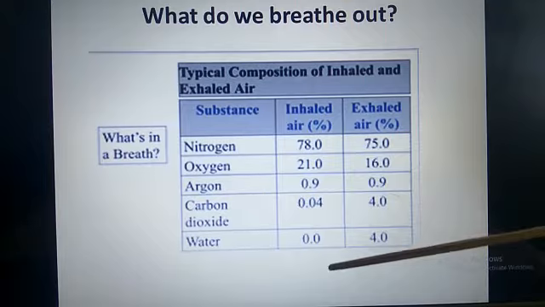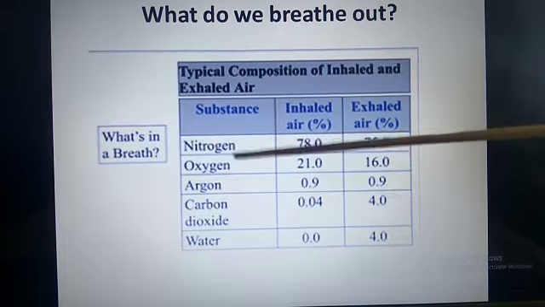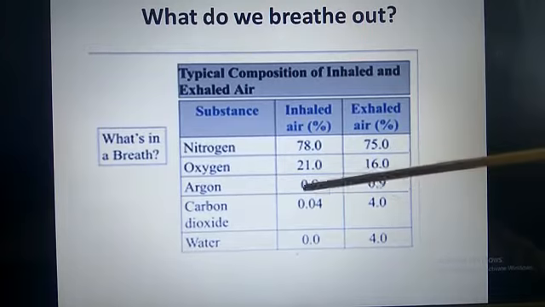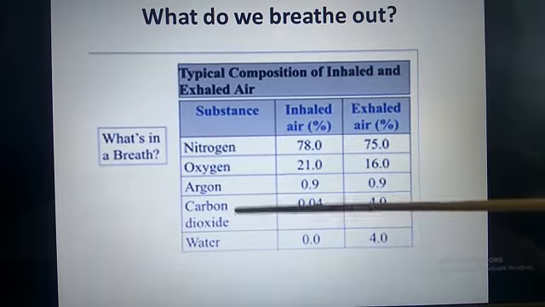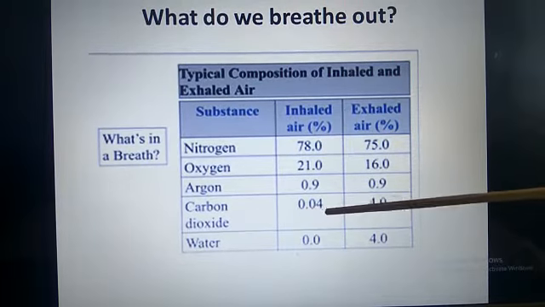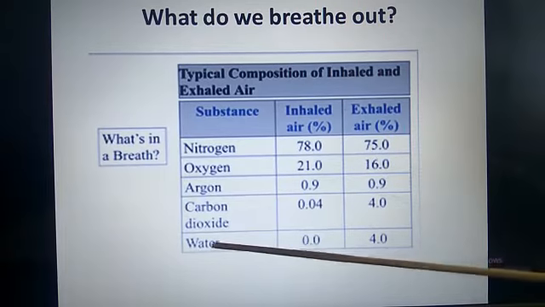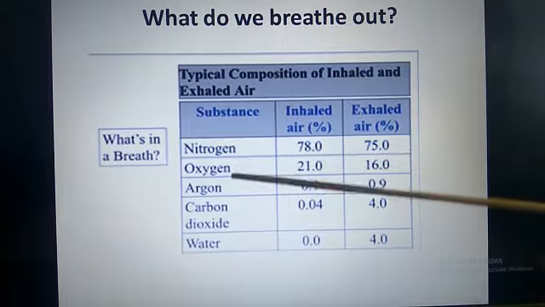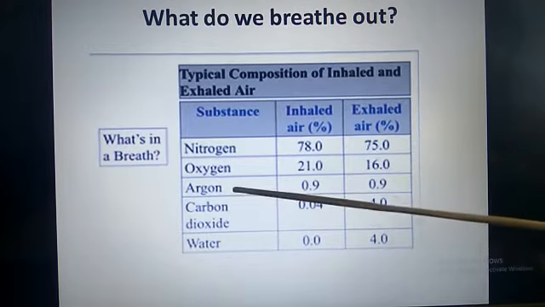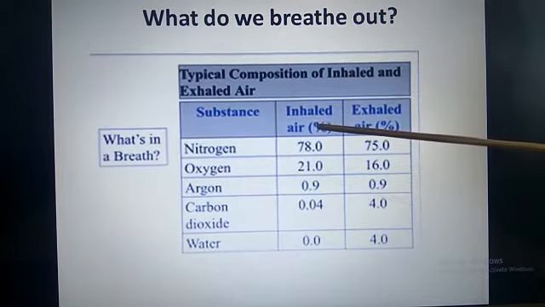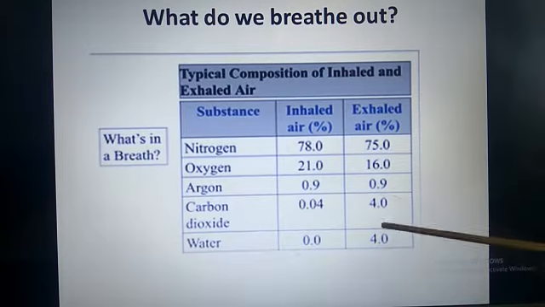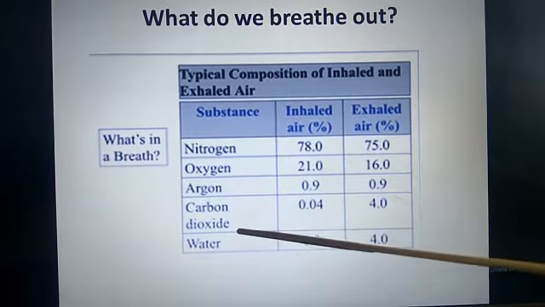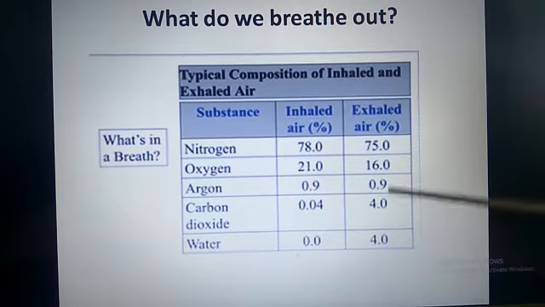These are the percentages. Nitrogen 78%, oxygen 21%, argon gas 0.9%, carbon dioxide 0.04%, and water is nil. So these are some of the gases that enter along with oxygen when we breathe in. And when we breathe out, those gases also come out along with carbon dioxide, and these are the percentages given.